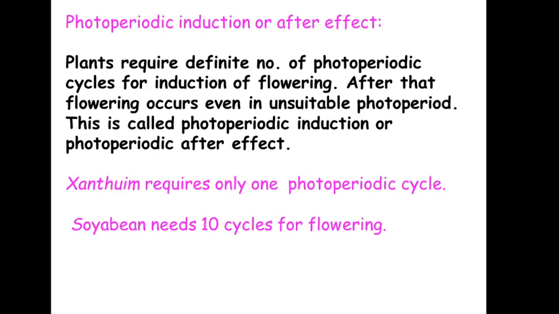So once a plant receives the required amount of dark and light period, the effect will remain in the plant. After that, it may be exposed to any kind of unsuitable photoperiod. Suppose a long day plant is exposed to a short day photoperiod, or a short day plant is exposed to a long day photoperiod. It will not make any difference, right? So flowering will take place.